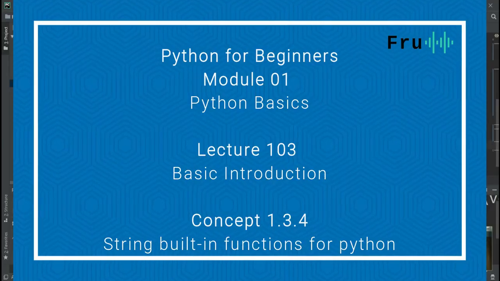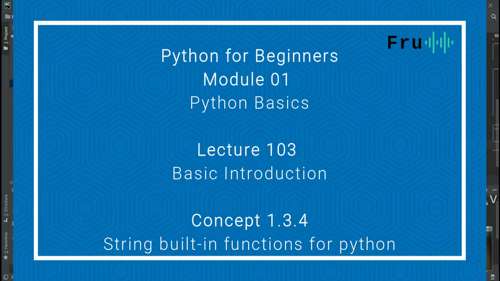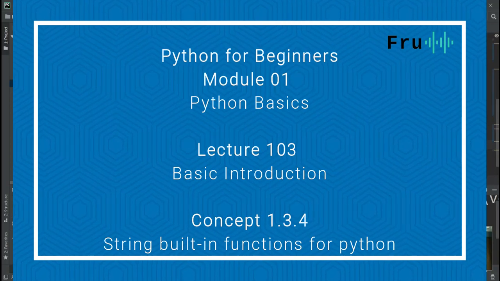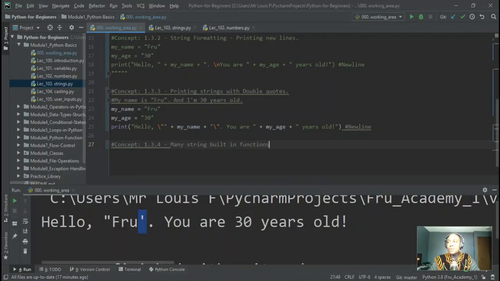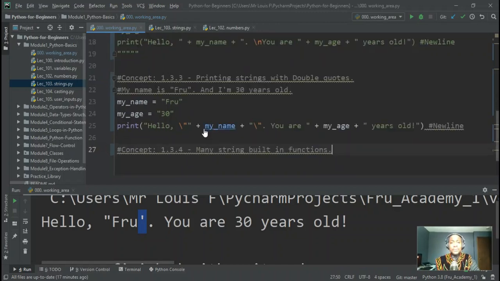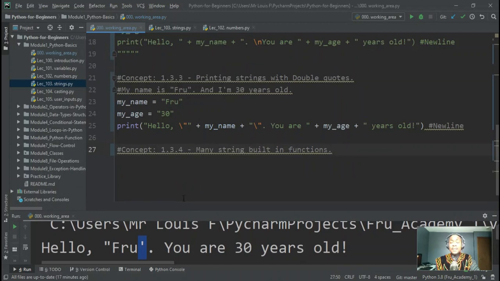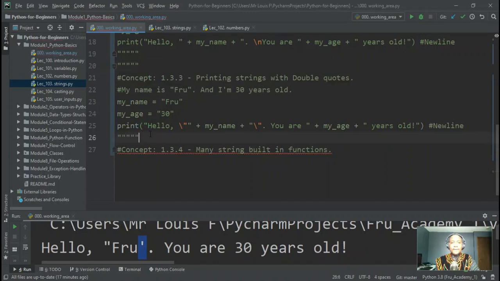Many string built-in functions and how to use them. All right, so we're going to look at the built-in functions for strings that are available within Python and how you can go ahead and use them. There are many of them out there, and this particular concept will be exploring all of those.